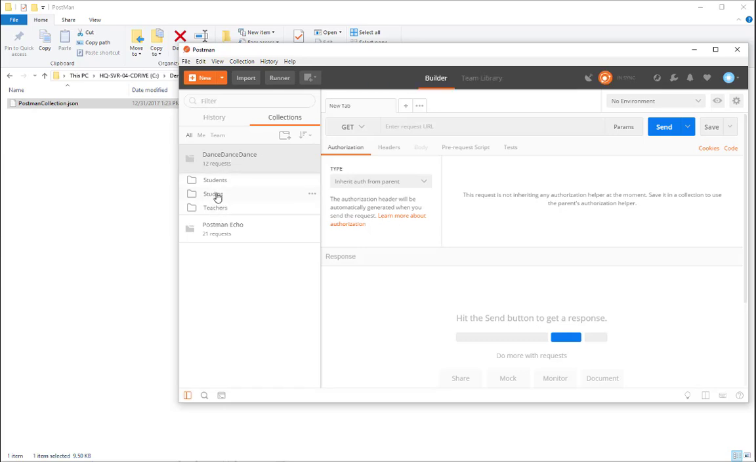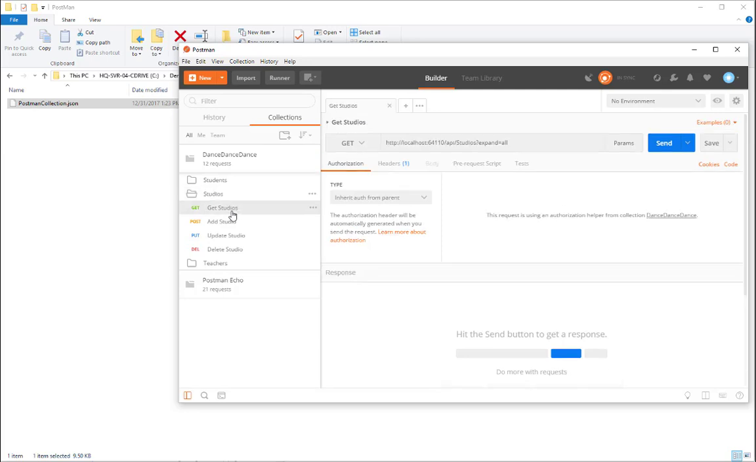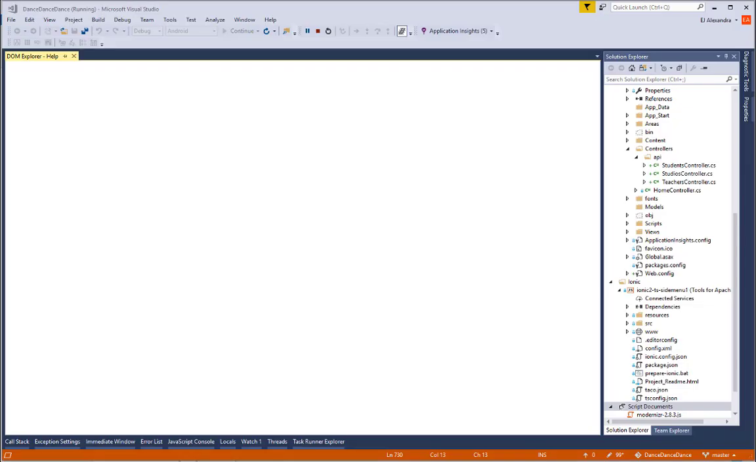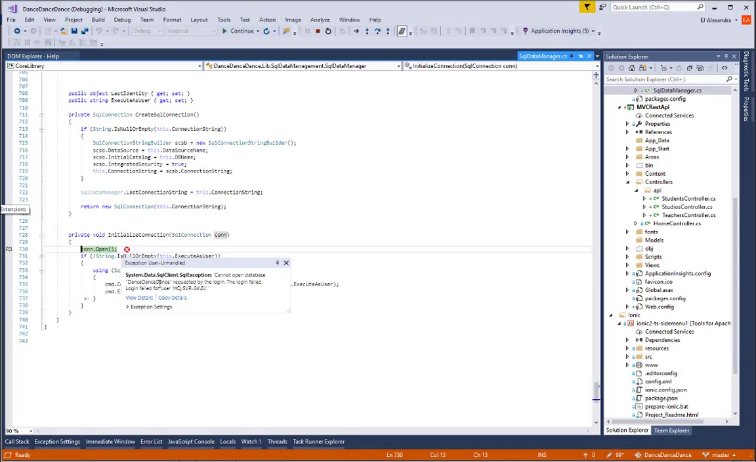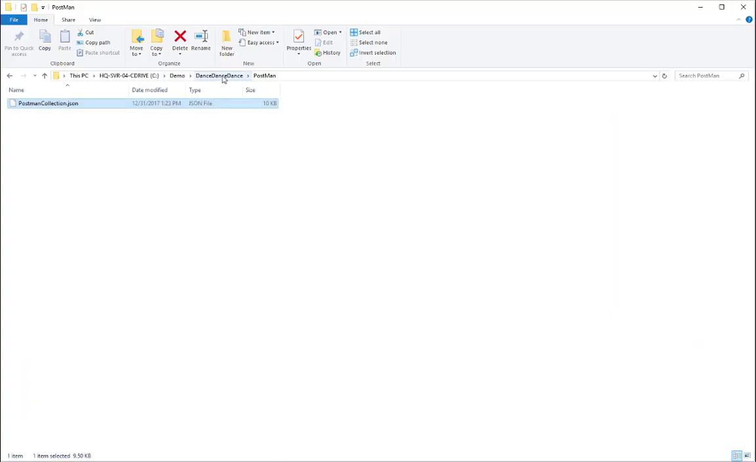Let's try getting a list of studios from the database. This causes the REST API to throw an exception when trying to connect to the database because we haven't created it yet. Luckily for us though, just like the Postman export, the seed has automatically produced a SQL script which will create the database if it does not yet exist.